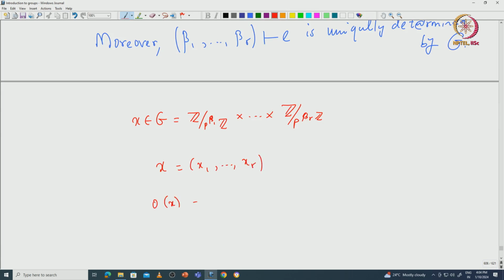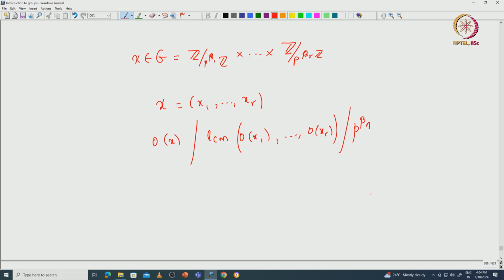The order of this is going to be the LCM of the orders of x_1 etc. x_r. Okay, at least the order of x must divide this; one can check this, because the orders are powers of p. So for sure the order of x will divide this LCM, and from this you can see that it has to divide p^beta_1. Okay.